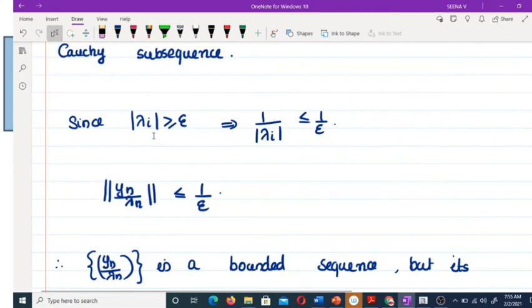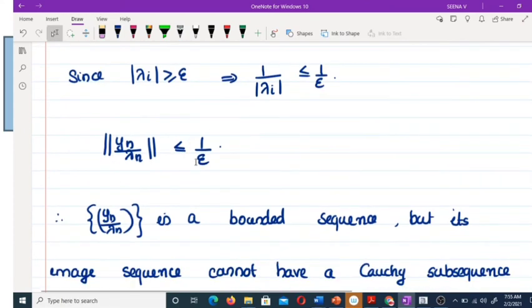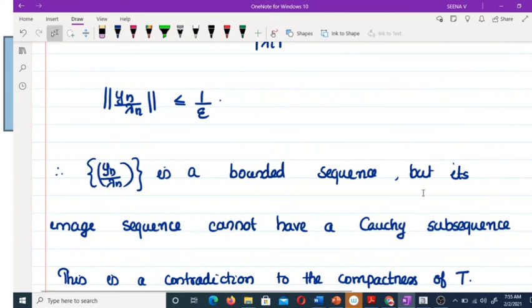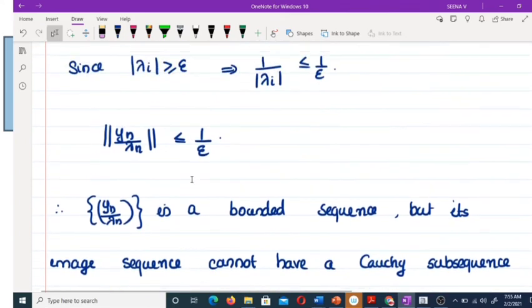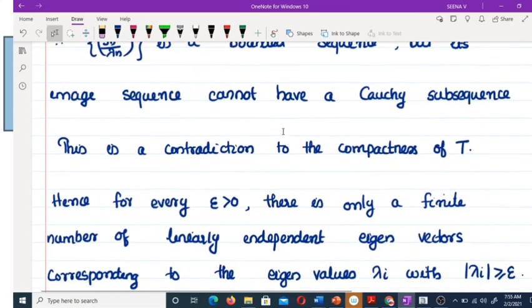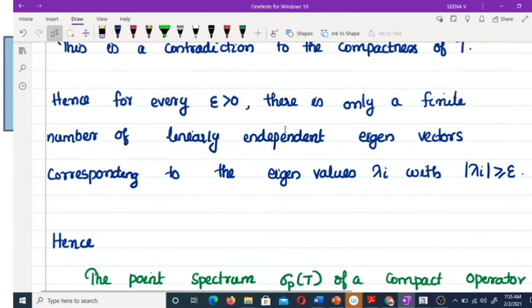Since the modulus of lambda_i is greater than or equal to epsilon, 1 by mod lambda is less than or equal to 1 by epsilon. The norm of y_n by lambda_n is less than or equal to 1 by epsilon. Why? The norm of y_n is 1. Therefore, y_n by lambda_n is a bounded sequence, but its image sequence cannot have a Cauchy subsequence. This is a contradiction to our compactness of T. By compactness, given any bounded sequence, there exists a Cauchy subsequence.